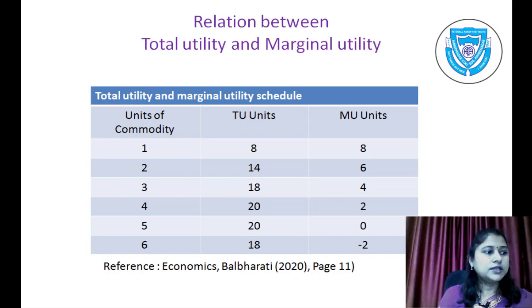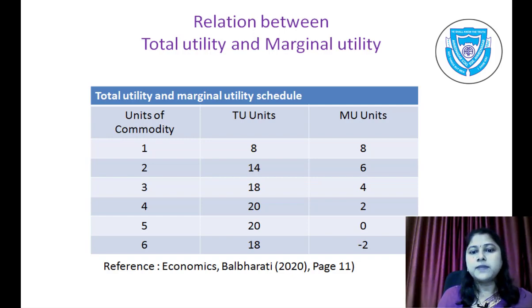In this schedule, for the first unit, TU and MU are equal. But how do we get 6 units of marginal utility? The second total utility unit minus the first total utility unit, that means 14 minus 8 is equal to 6, that is our second marginal utility.